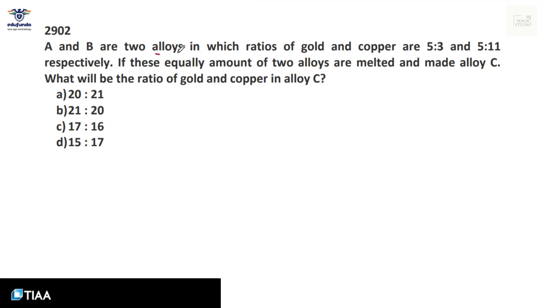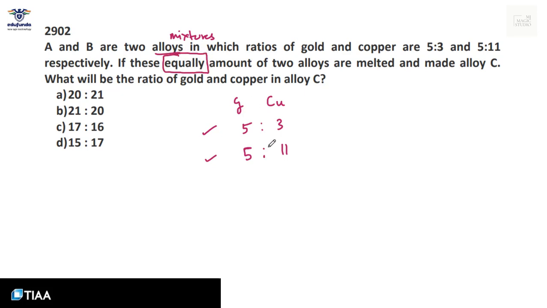A and B are two alloys with mixtures in which the ratios of gold and copper are 5:3 and 5:11. If equal amounts of the two alloys, same weight, are melted and made alloy C, what will be the ratio of gold and copper in this alloy? This is the trick here. It is equal, so we can very easily work it out with fractions. Gold here is 5 by 8 and copper is 3 by 8. Gold in the second one is 5 by 5 plus 11, that is 16, and copper is 11 by 16.